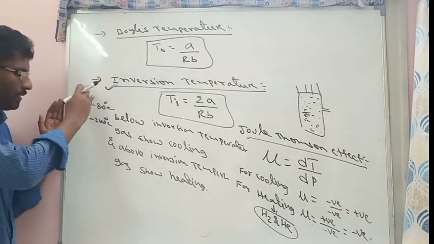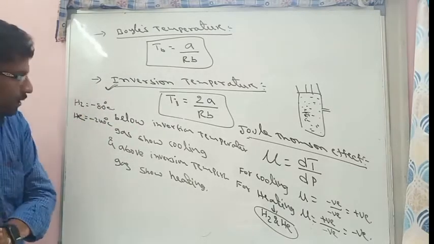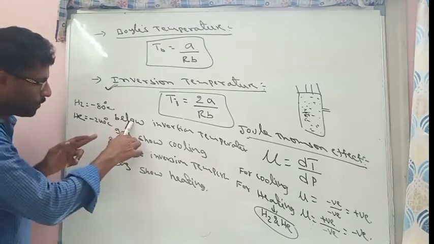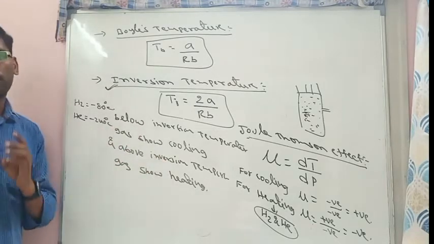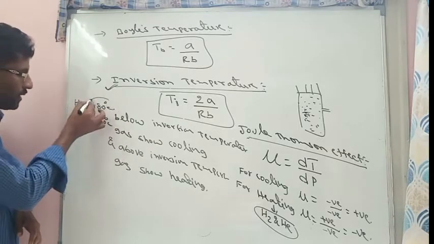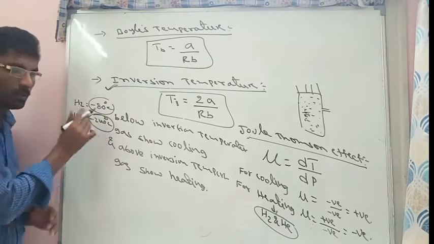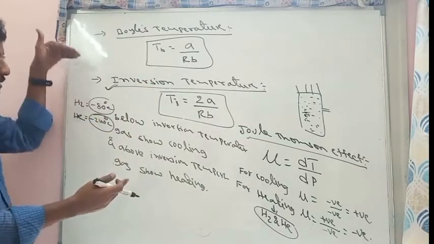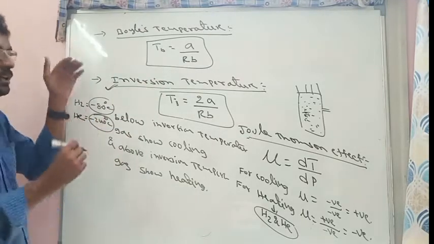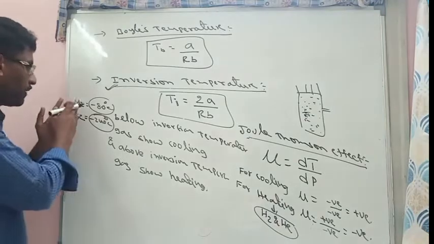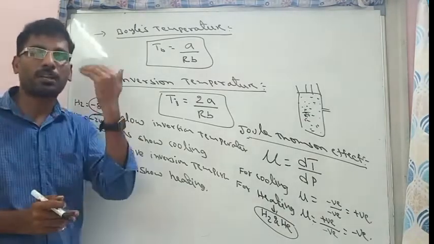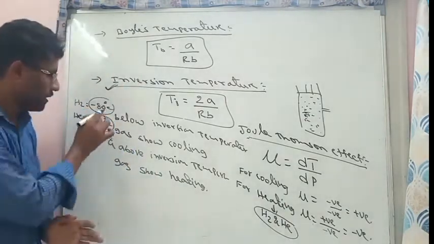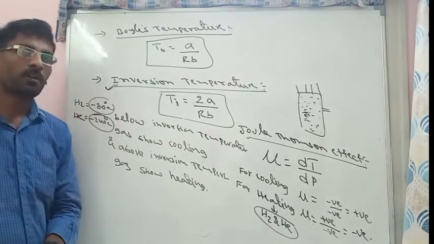Whenever inversion temperatures are very low, as I already told, below the inversion temperature cooling will take place. But they are already very low temperatures. Hence room temperature is mostly above this temperature. So above this temperature they will show heating effect. So that's why hydrogen and helium always show heating effect. The reason is their inversion temperature values are very low.